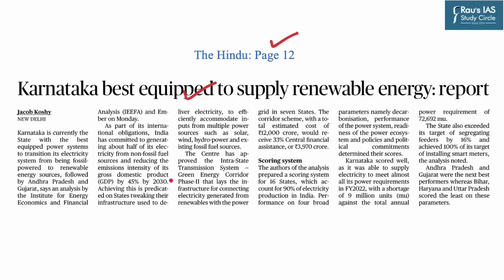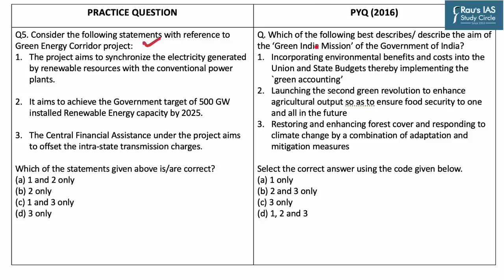So this article contains some other facts regarding renewable energy production in India and the efforts of the central government in that regard. One of the efforts in this regard is the Green Energy Corridor. This article is important as UPSC has previously asked questions regarding renewable energy infrastructure and missions in India. As in the year 2016, we found a question on the Green India Mission. Now let us solve our practice question, which states: consider the following statements with reference to the Green Energy Corridor project.